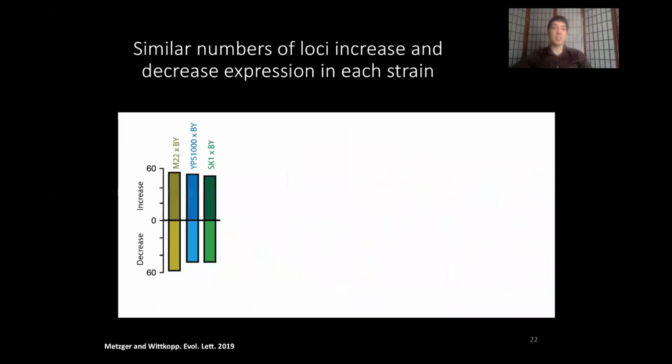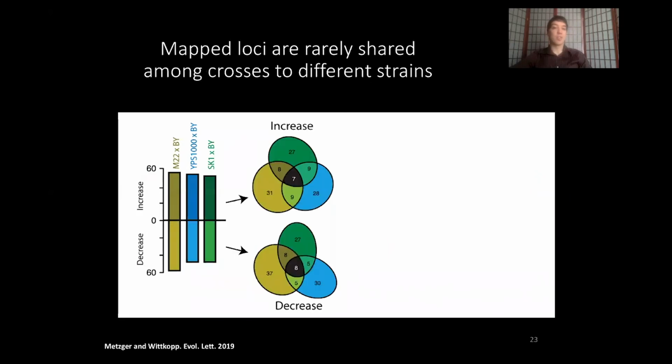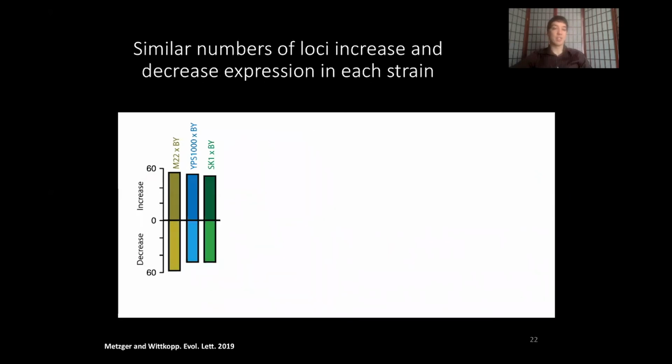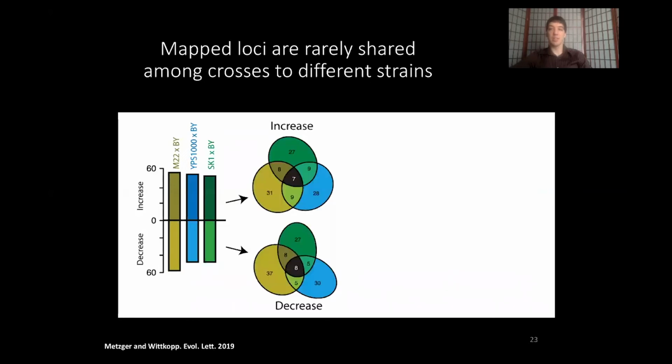Right, so we can quantify this. If we just look at the number of variants, we see that there are about 100 or so for any given cross. Interestingly, the number of loci that increase and the number of loci that decrease expression are about equal. We can further break these individual loci up and ask to what extent they are shared among the different crosses.